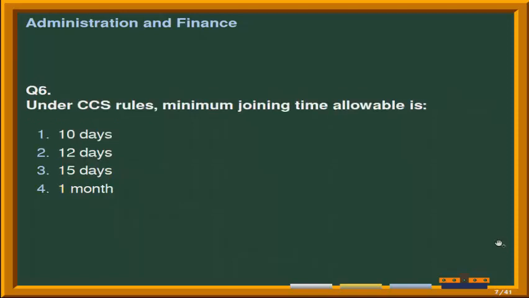Next question is under CCS rules minimum joining time allowable is. Options are number 1 10 days, second option is 12 days, third option is 15 days, and the last option is 1 month. Correct answer is option first, that is CCS rules minimum joining time allowable is 10 days.